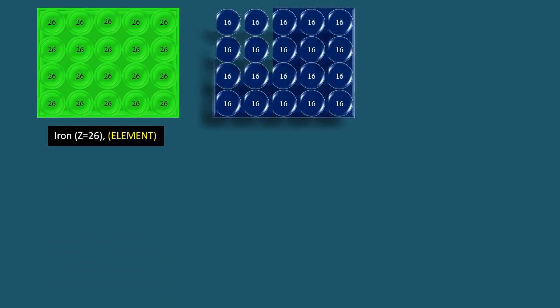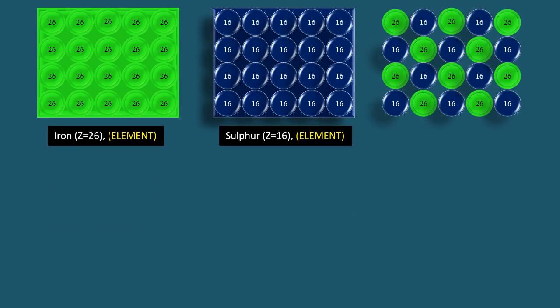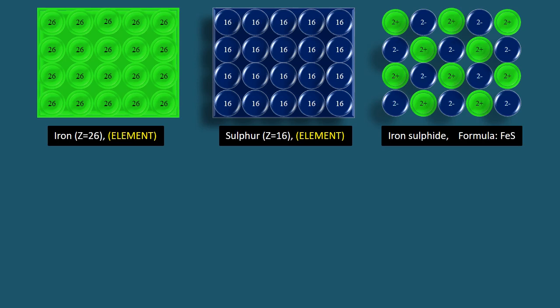Here we have iron again, and this is sulfur. And look at this. Iron and sulfur are combined in a definite ratio. Such a combination is called chemical combination. And as a result, we get a compound. In this case, we obtain iron sulfide, whose formula is FeS, in which iron, being a metal, forms cation, while sulfur, being non-metal, forms anion.